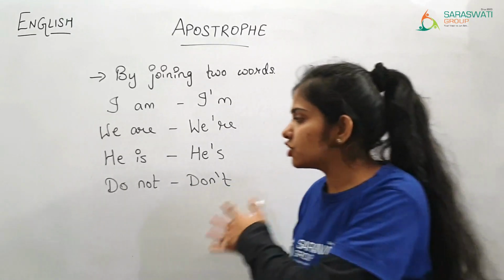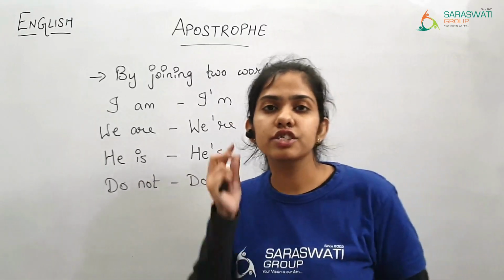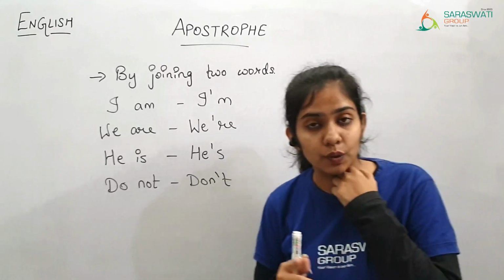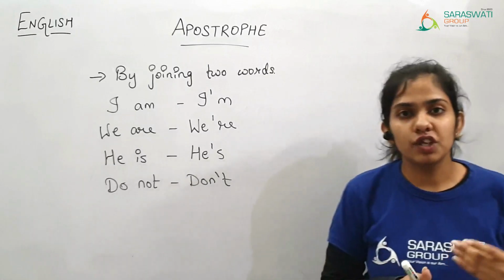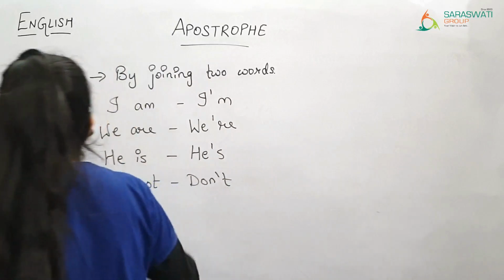So at such times apostrophes are being used, and I hope that you have understood all the four rules of apostrophe. Now we are going to solve the exercise. We will solve three of the sentences and the rest you will solve by yourself.